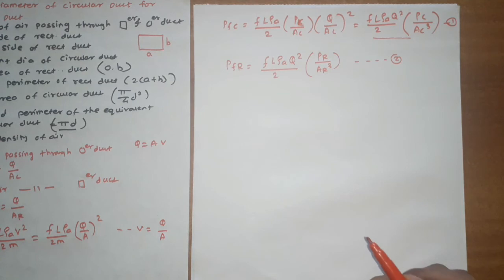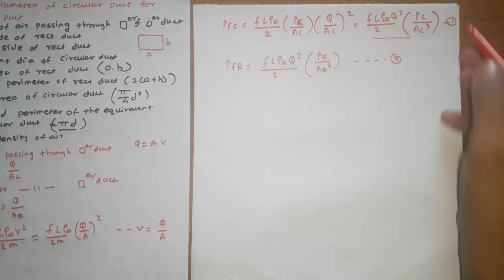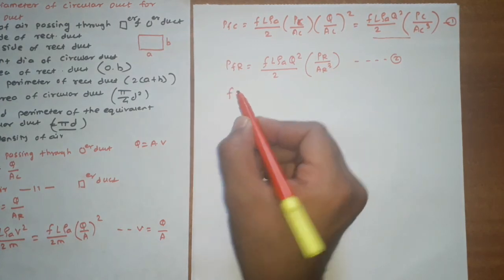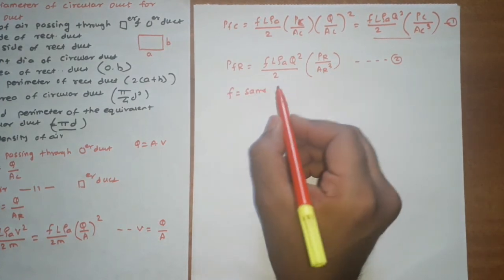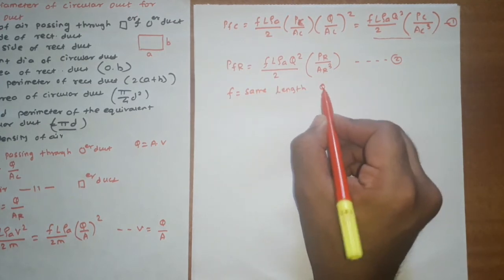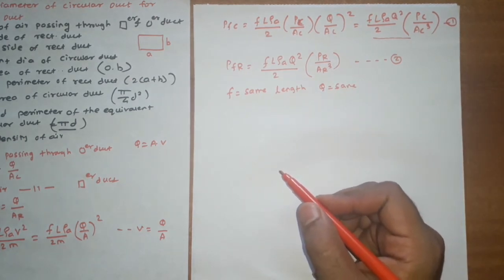Now, since the pressure loss, friction factor, length, density and quantity of air for a circular duct and rectangular duct is same, therefore from equation 1 and 2 we can equate. Because the friction factor f is same, the length is same, and the discharge Q is same for circular duct and rectangular duct.